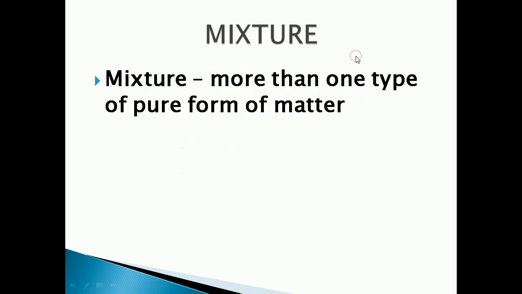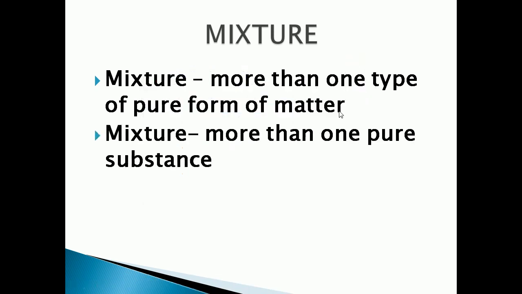Okay, so now we can see mixture is also defined as more than one pure substance. So we can define it as the substance which is composed of two or more elements or compounds that are mixed together. So it is the combination of elements or compounds. So when elements or compounds are mixed together, it is called as what? Mixture.